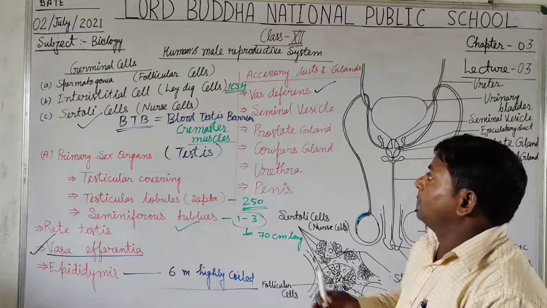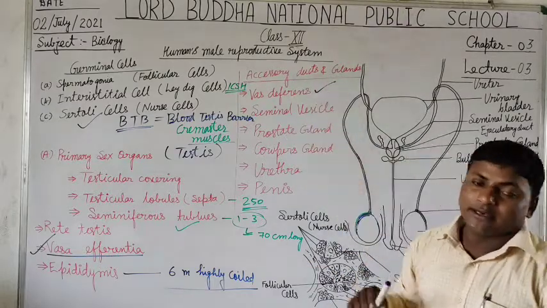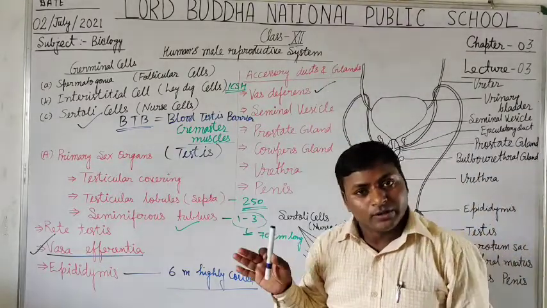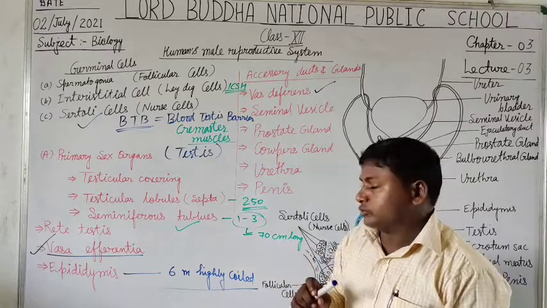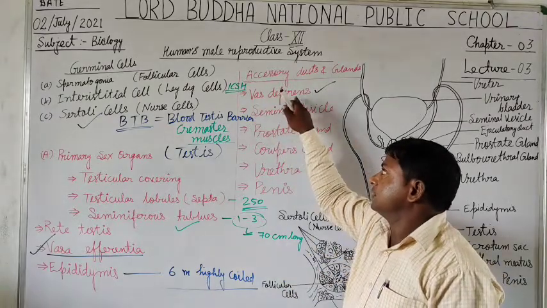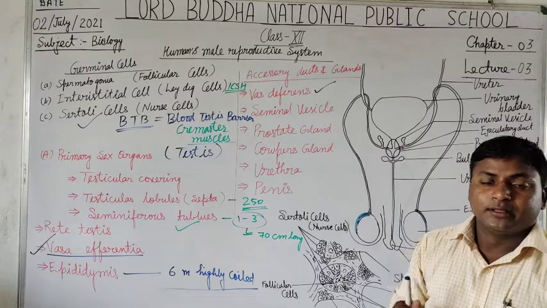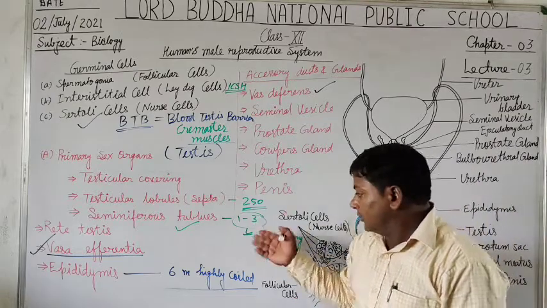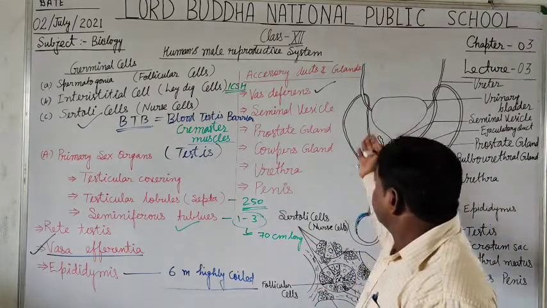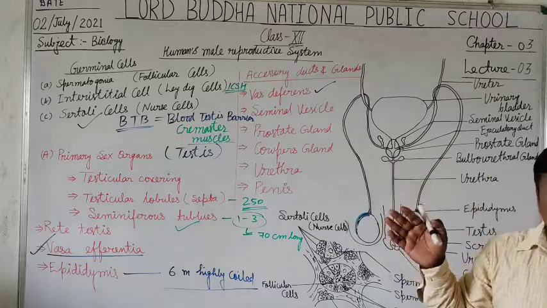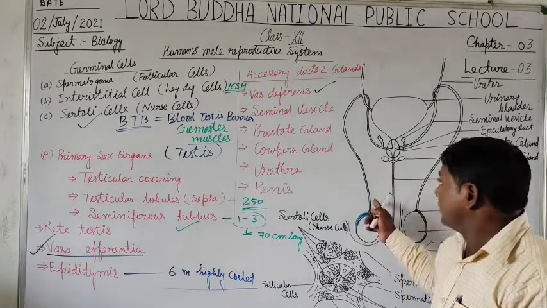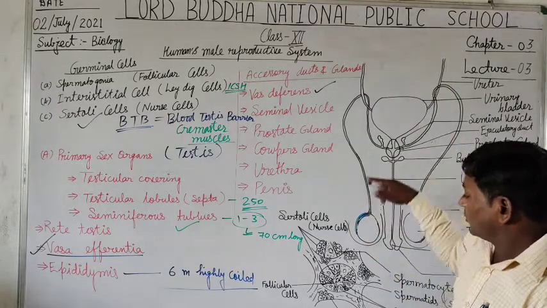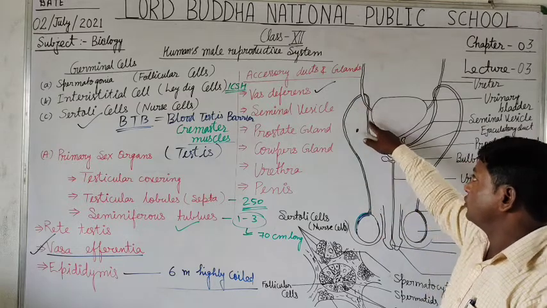Now we are going to talk about the accessory ducts and glands of the human male reproductive system. So students, we understand that the sperm is released from the epididymis and passes into the vas deferens.